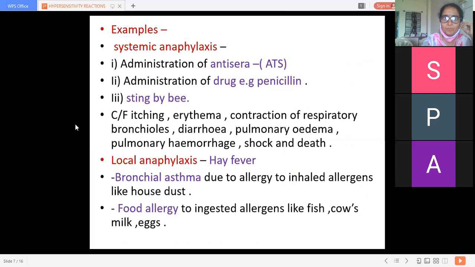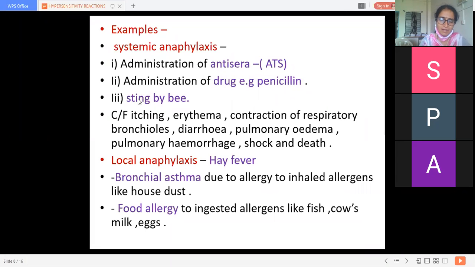Now, examples of this disease are discussed with the help of systemic anaphylaxis and local anaphylaxis. Systemic anaphylaxis occurs by administration of antisera, administration of drugs like penicillin, or a bite by a honeybee.